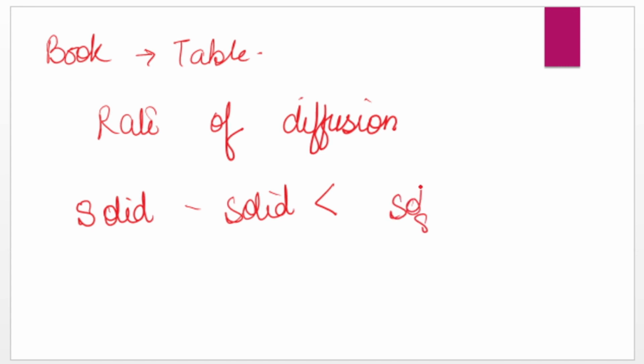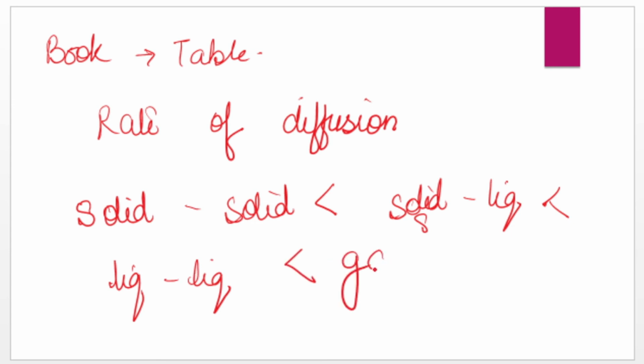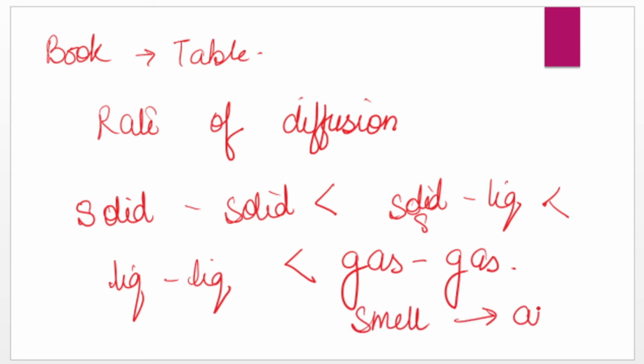Then in the case of solid and liquid, that's why sugar took 2 or 3 hours. In the case of liquid and liquid, ink got dissolved without stirring, but it may take around 2 minutes. And it is fastest in the case of gas and gas. That's why smell particles were able to reach you, because they got diffused in the air very instantly, and in 30 seconds you're able to feel the smell.